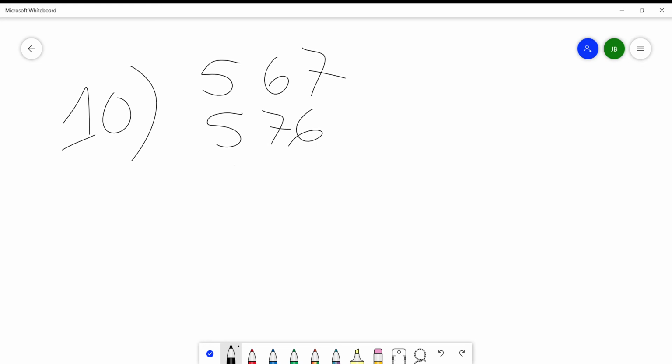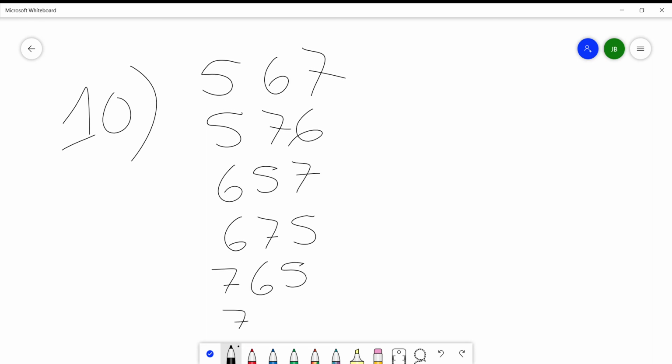Now let's do the 6s. 6, 5, 7, or 6, 7, 5. Now let's do the 7s. I think I'll stay here. 7, 6, 5, and 7, 5, 6. These are all of the possible outcomes of the sample space. Yep, that's all 6 of them.